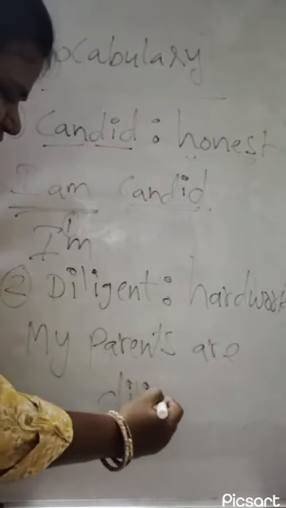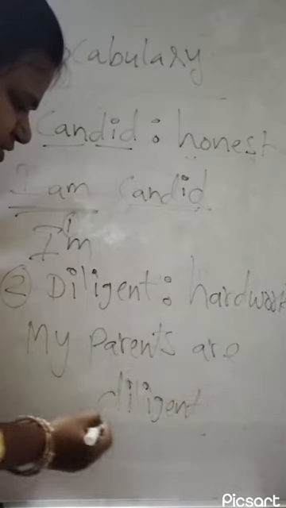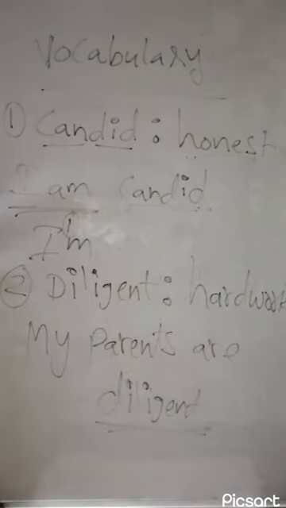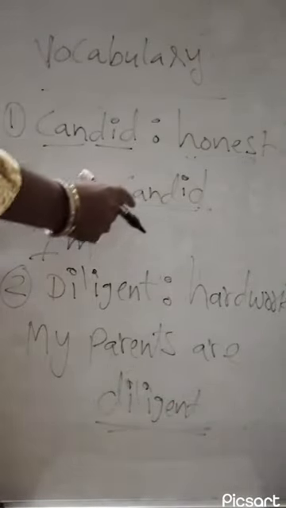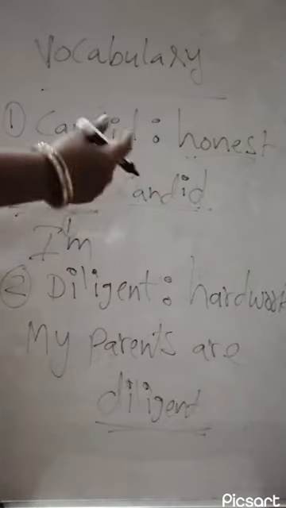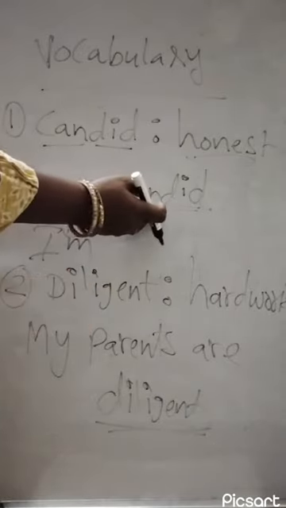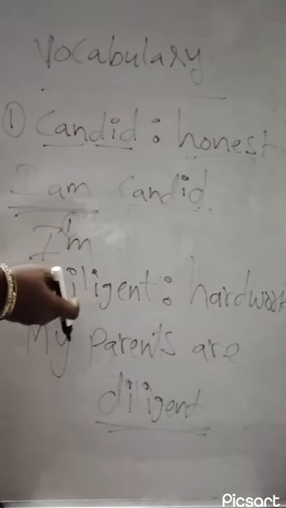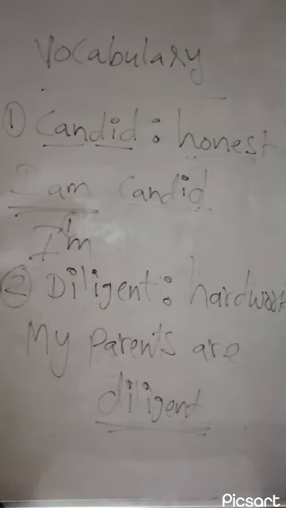Do you see, guys, how interesting the vocabulary is? Actually, it attracts attention to your English when you use the vocabulary. So please comment in the chat box using this vocabulary: candid, diligent. Now let's see some more vocabulary.